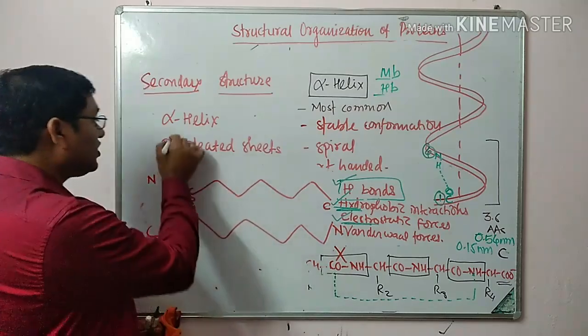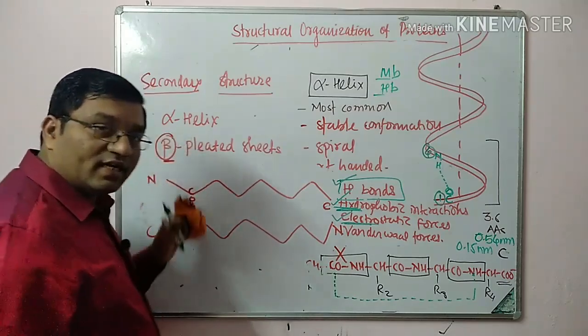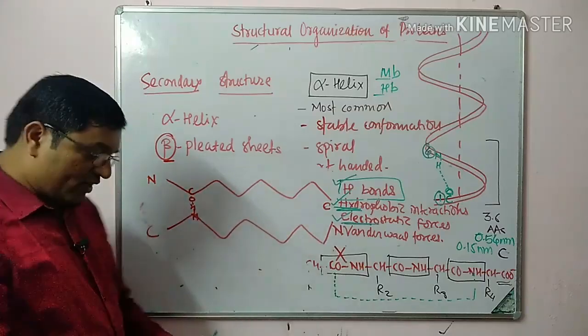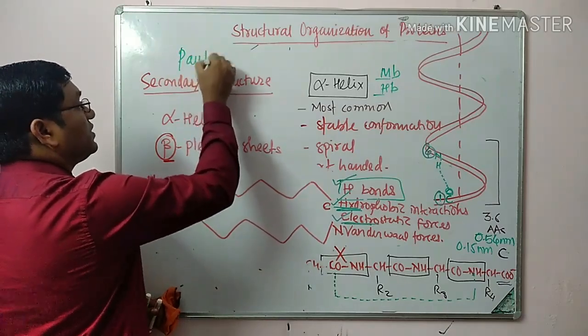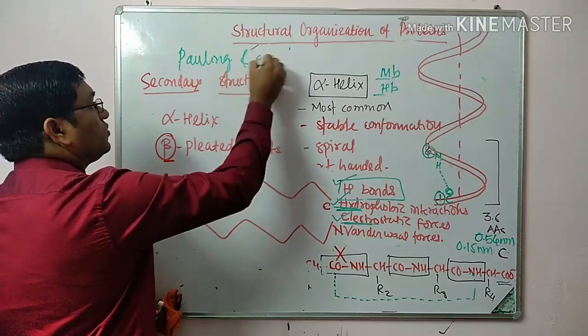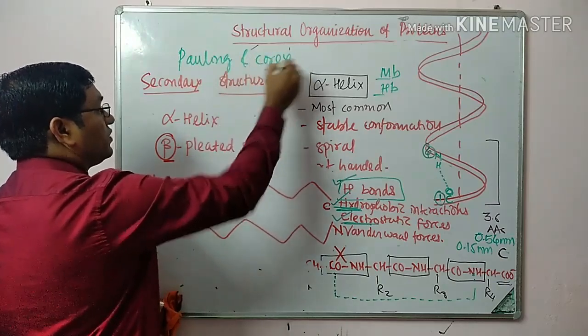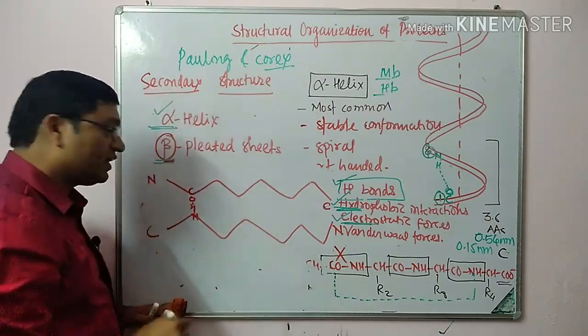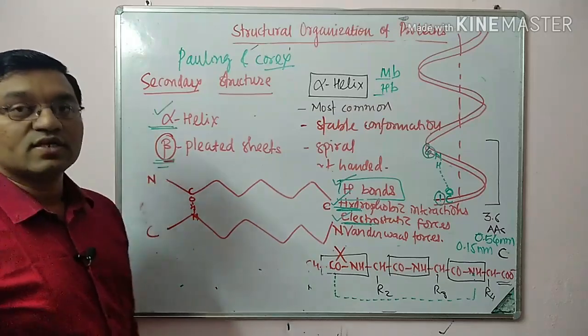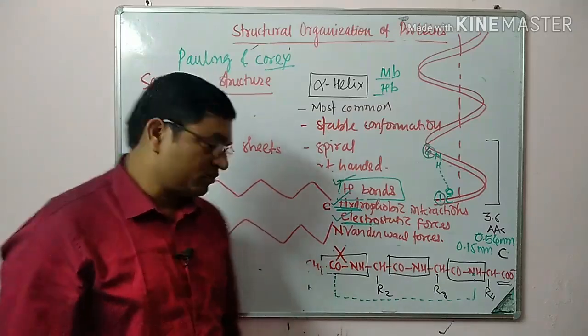It is named beta because it was second in discovery by Pauling and Corey, who gave the structural classification. The alpha helix was first in discovery, that's why it is alpha. This was second in discovery, that's why it is known as beta pleated sheets.